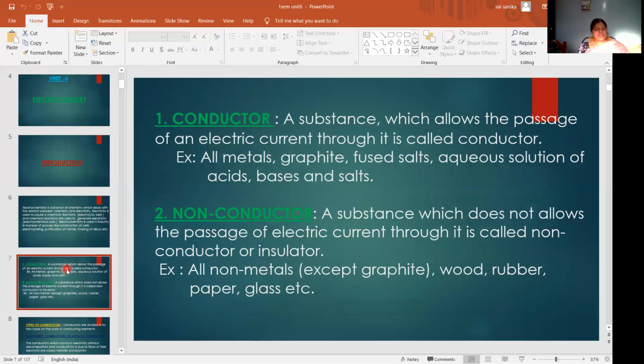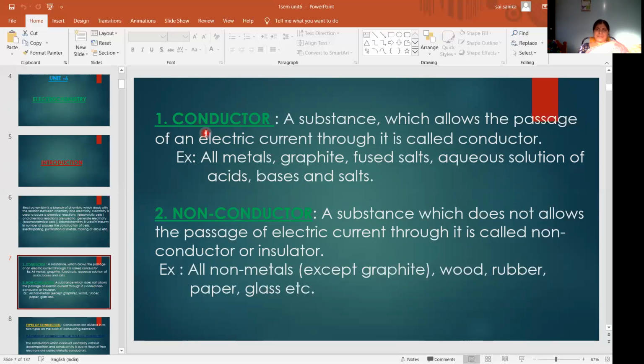Next, substances are classified into two types based on the passage of electric current. What are they? Conductor and non-conductor. You studied these in your lower classes.